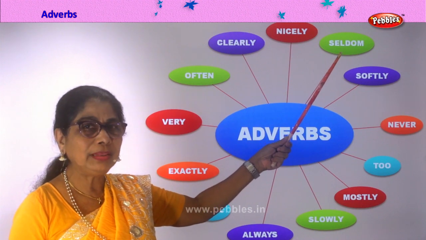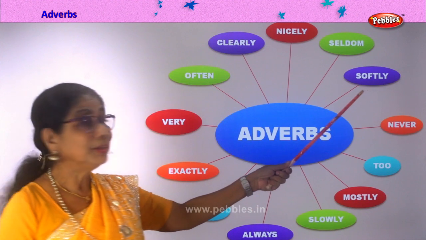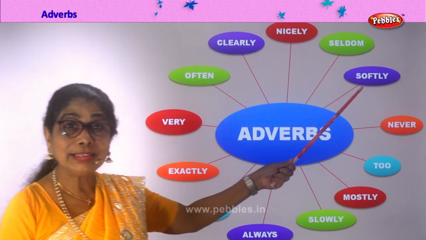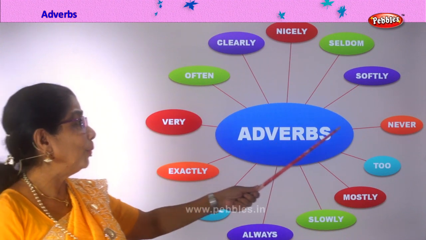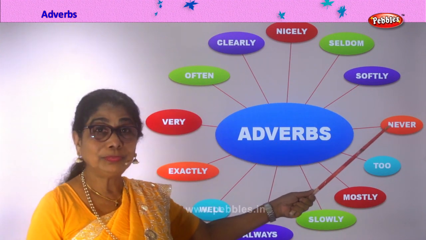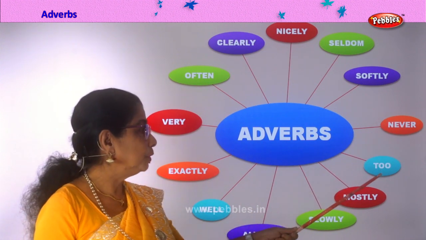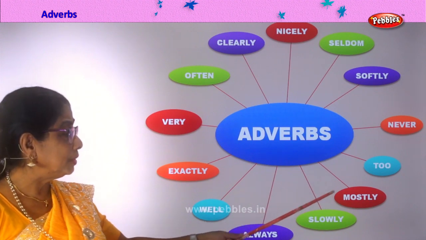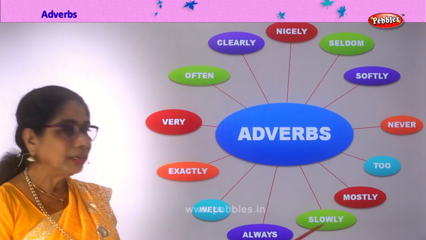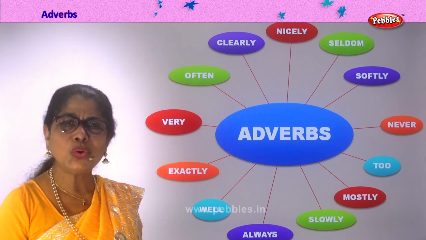Seldom. That means sometimes only. Seldom, you are late to school. Softly. The cat walks softly on the floor. Never. You never tell lies. Okay, you tell lies? No, never. Too. Your cake was too delicious. Mostly. Slowly. What does the teacher say? Why are you writing slowly?